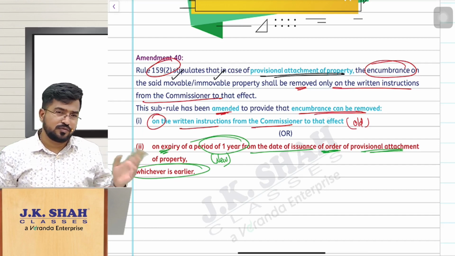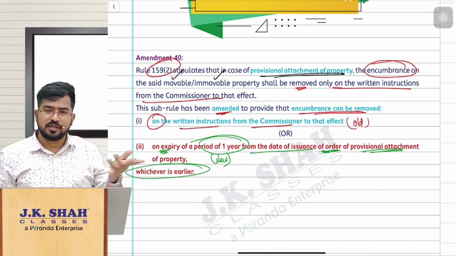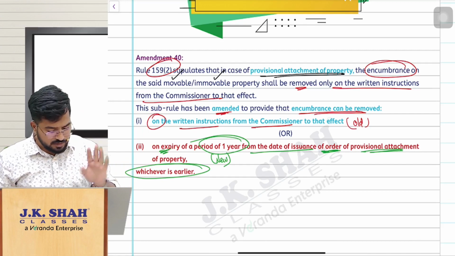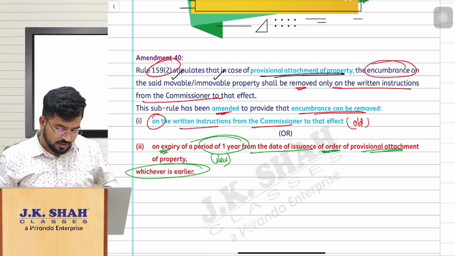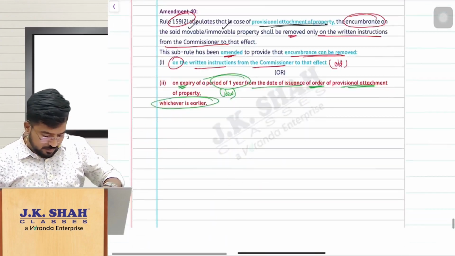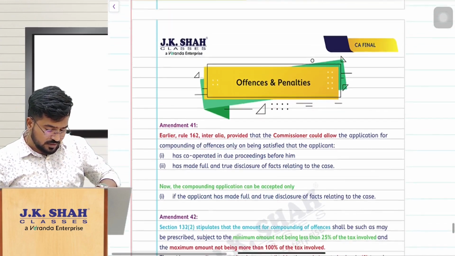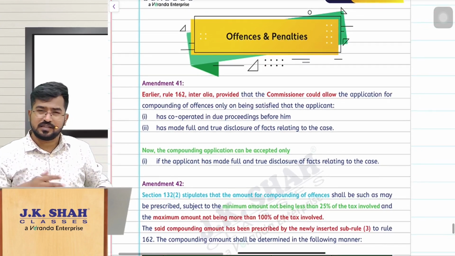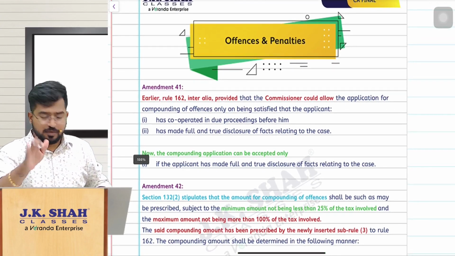Okay. So if you give the order within 1 week, 1 month, 10 months, fine. Or after the expiry of 1 year, automatically the encumbrance shall be removed. That is the amendment, a small amendment in demands and recovery chapter. Right. So with this, we are done with that. Now we are moving into offences and penalties, and 2-3 more amendments. That's all. We will be done with this.